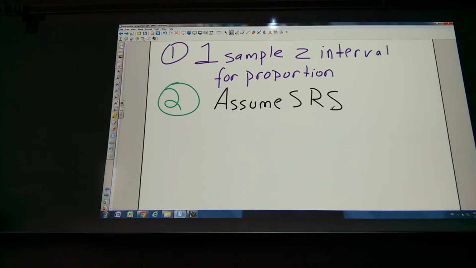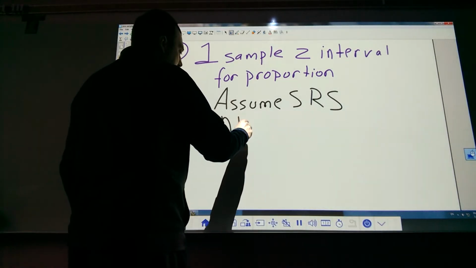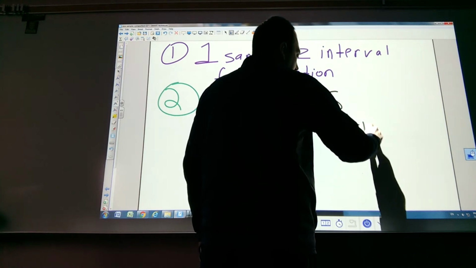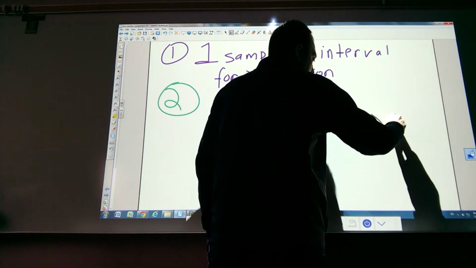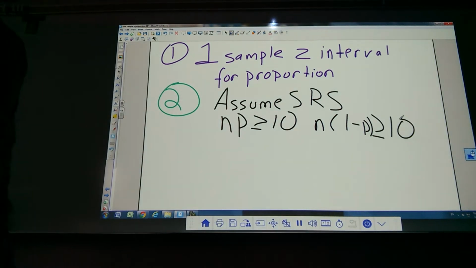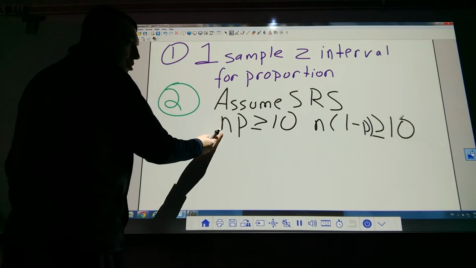We actually had it last semester. To check for normal for a proportion, you have n times p greater than or equal to 10 and n times 1 minus p greater than or equal to 10. They want you to plug in the numbers and check. n is the sample size. How many high schoolers did we ask?